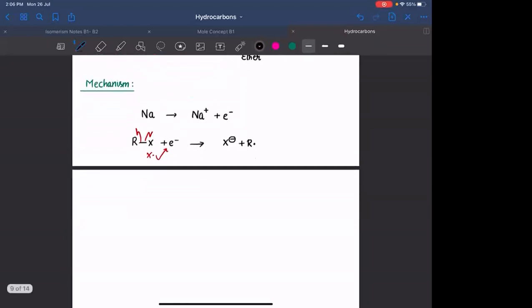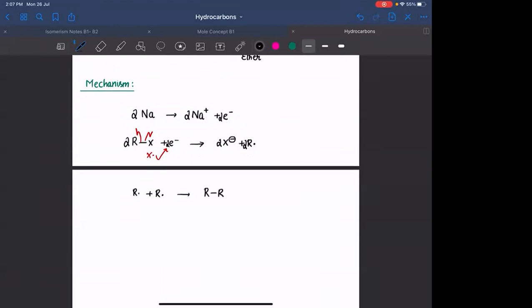What will happen in the next step? If you are having 2Na, you will get 2Na positive and 2 electrons. 2RX will be reacting with 2 electrons to form 2X minus and 2 R free radicals. Agreed? So one R free radical combines with the other R free radical and you will be forming alkane RR. Is that clear?